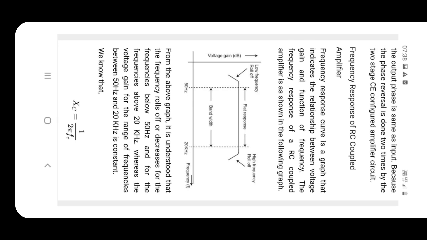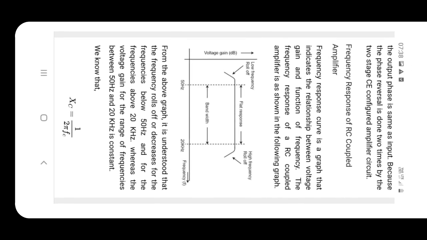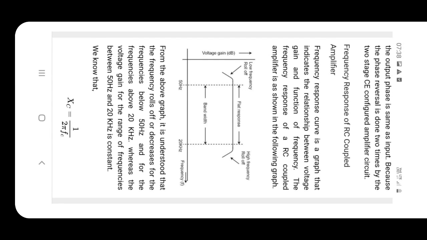So at the base, for Cin, the capacitive reactance is infinity, meaning open circuited. So it does not allow the input signal to the base, and the gain is lesser.